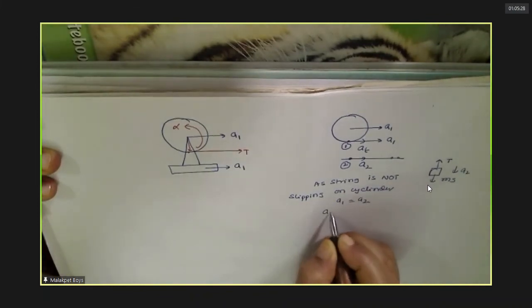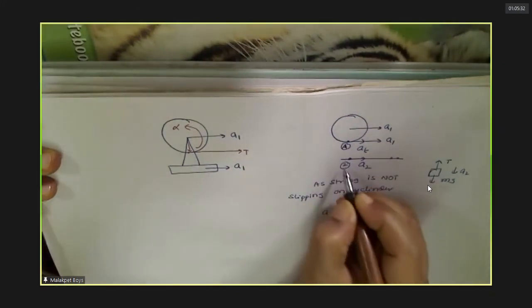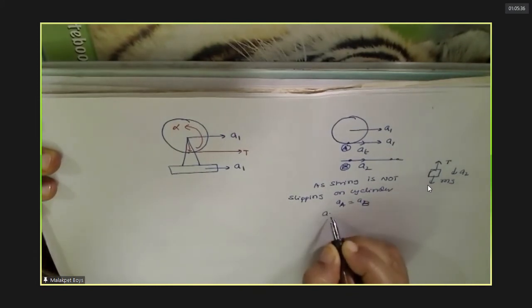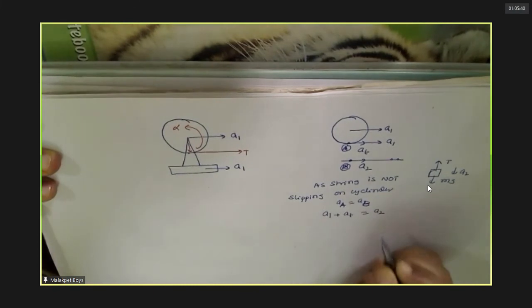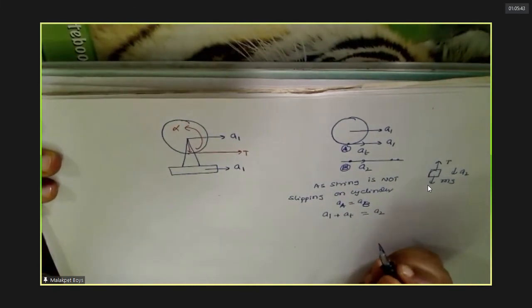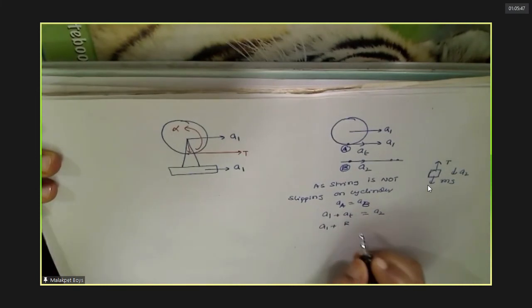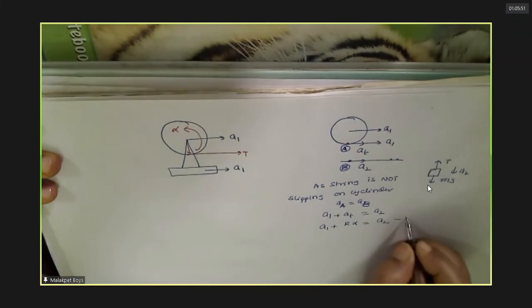What is A1? Acceleration of the cylinder. I'll call it A, and this B, to avoid confusion. A should be equal to AB. This is nothing but A1 plus AT is A2. Do you agree with this? Yes, sir. And what is AT? R alpha, no? This is A2. Understood this?